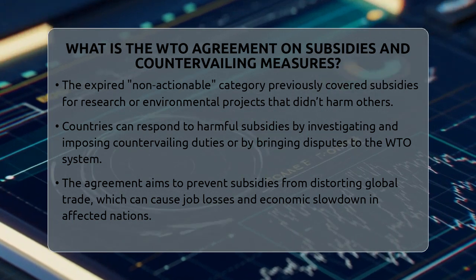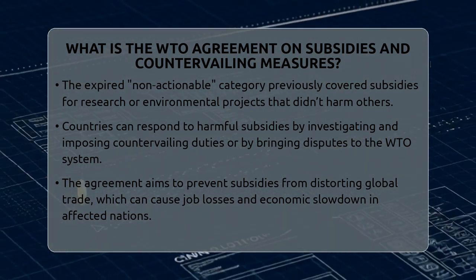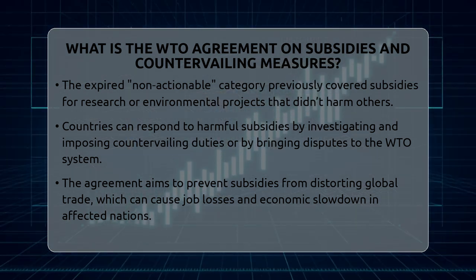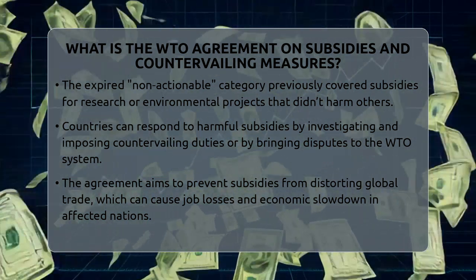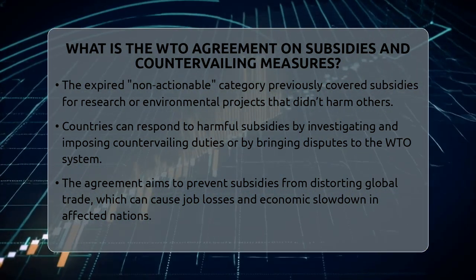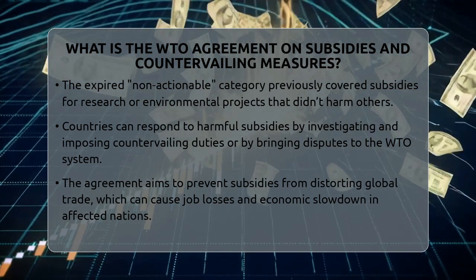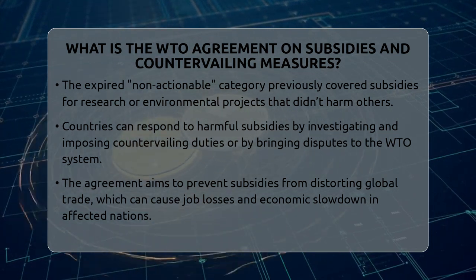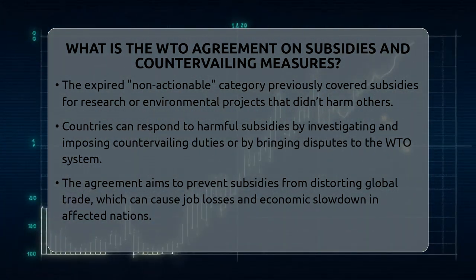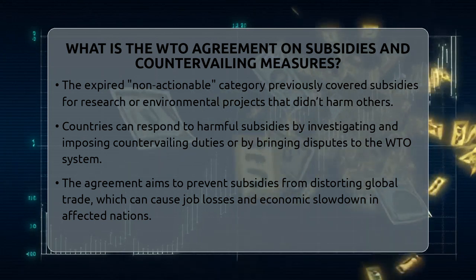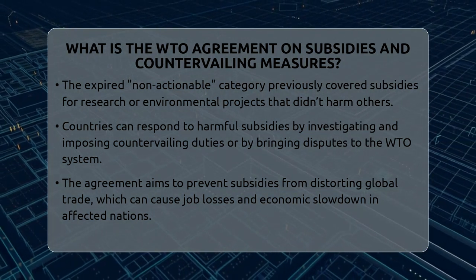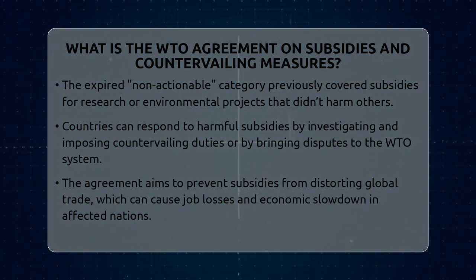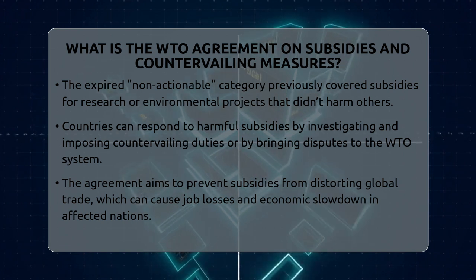The third category used to be called non-actionable subsidies, which included support for research or environmental projects. However, this category expired in 2019, so only subsidies that are not specific and do not harm others generally remain unchallenged. When a country finds a harmful subsidy, it can take two main actions. It can investigate using its own trade laws and impose countervailing duties if needed. Or it can bring a case to the World Trade Organization's dispute settlement system, which can require the subsidizing country to change or remove the subsidy.